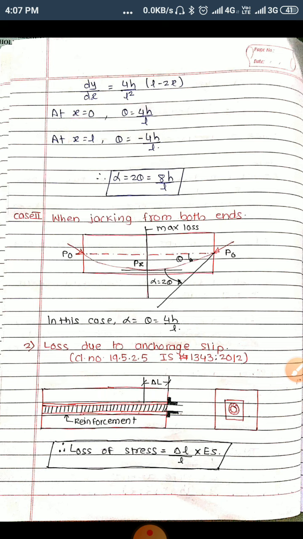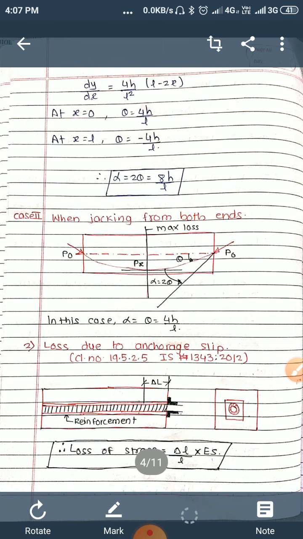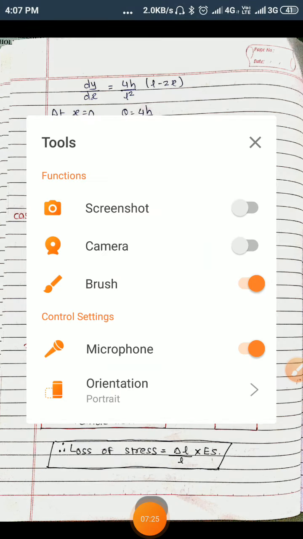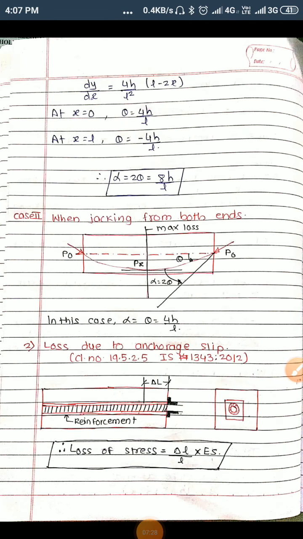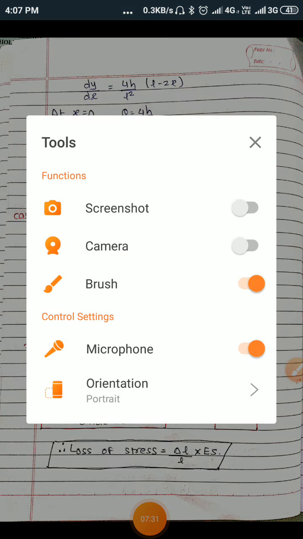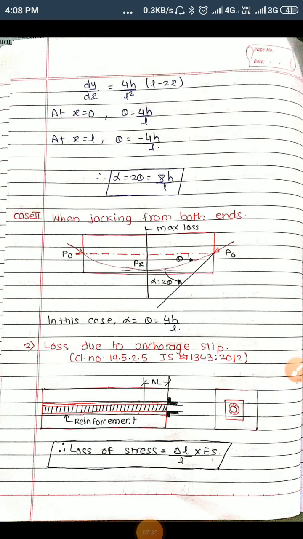Then moving towards the next loss, due to anchorage slip. So consider this diagram. This is the duct, this is the steel duct, and here we consider there is an anchorage loss due to anchorage slip. That is calculated as change in length to the original length into Es. Es is the modulus of elasticity of steel.